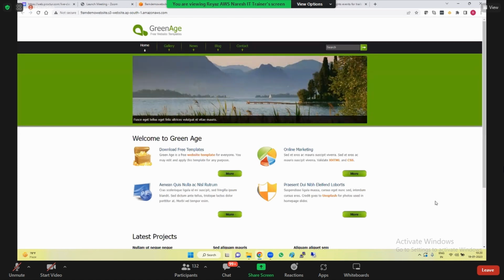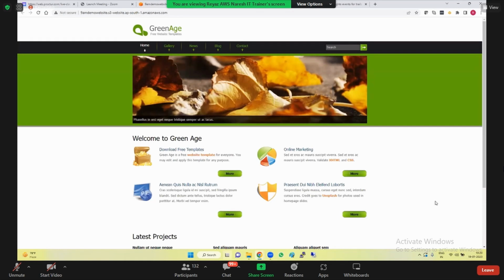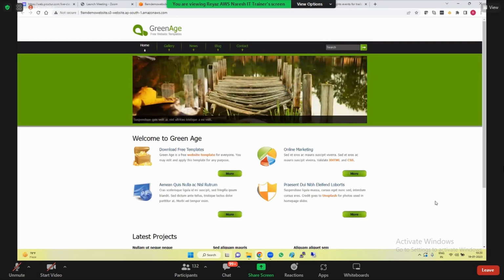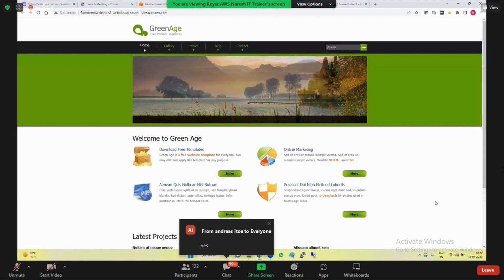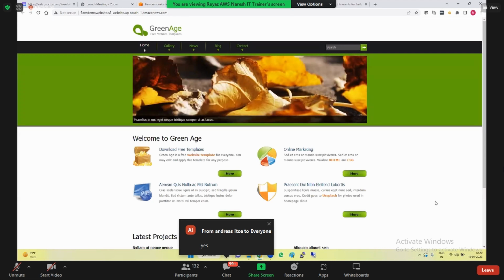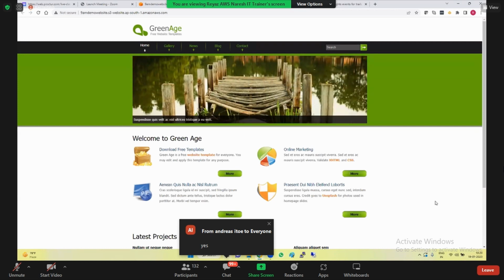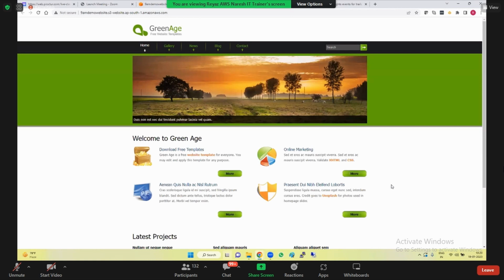Guys, is it the same if you want to do this website on EC2? You need to launch an EC2 instance. You need to log in. You need to set it up. You need to install a web server. You need to set it up. You need to have a load balancer. You need to have target groups. Yeah, and you need to maintain the performance, etc., etc. But here, with S3, all kinds of